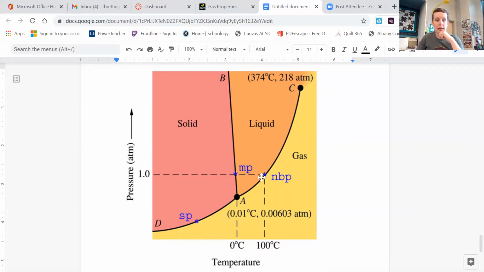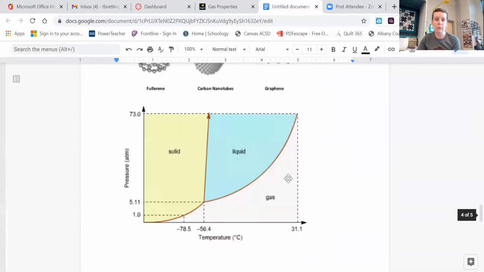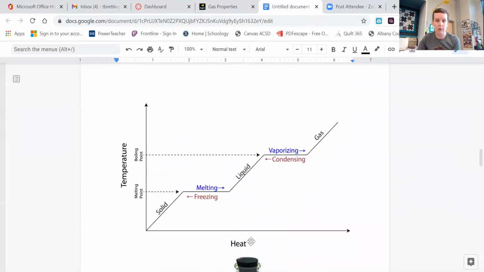If we were to cool it, same thing. If we're at 99, it's all liquid. There is no gas. This point right here is where boiling happens. I can continue to heat it. It will boil faster. It will change into a gas faster, but it cannot go above 100 degrees until it is all in a gas form. And I'm going to show you a graph that also talks about that.